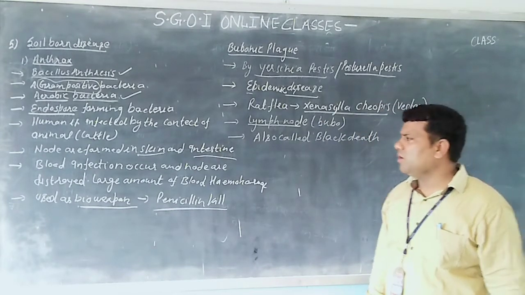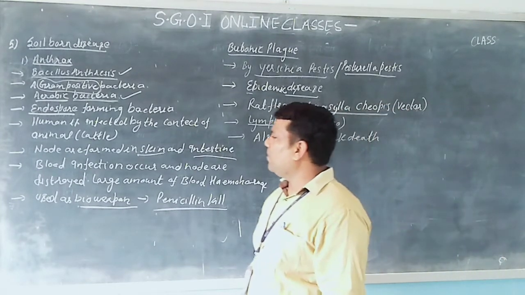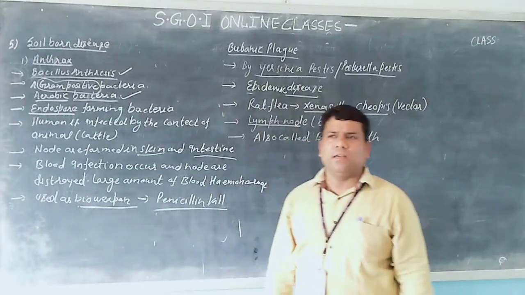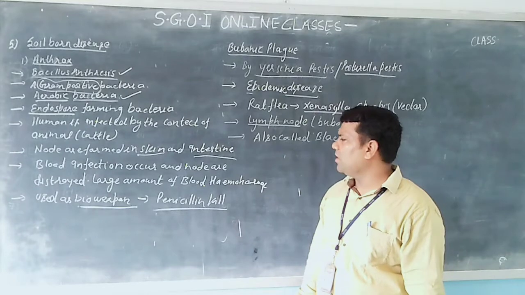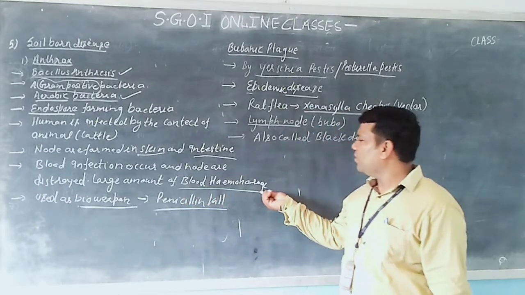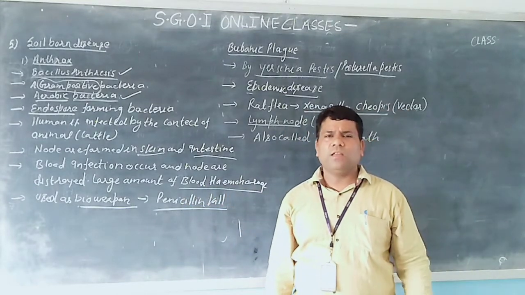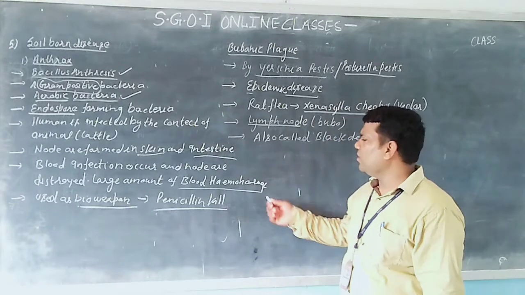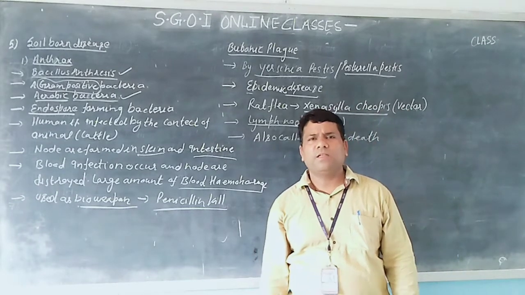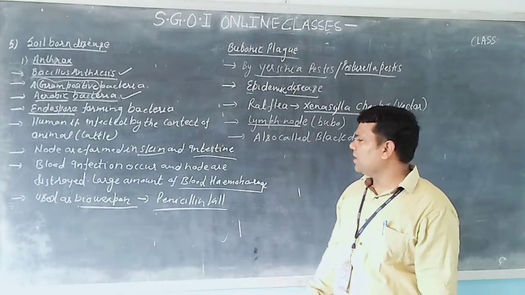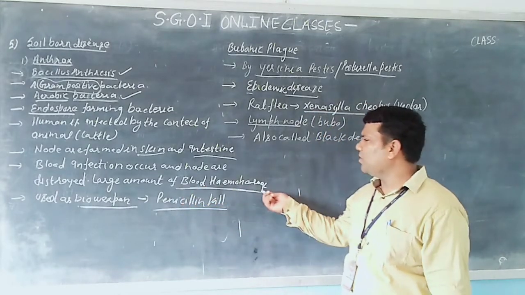Due to the bursting of the nodes, blood is removed from the nodes, and a large amount of blood is lost from the body. This is called blood hemorrhage. The removal of blood from the body is called hemorrhage. Whenever we are injured, a large amount of blood also passes out from the injury, so the term blood hemorrhage is used.